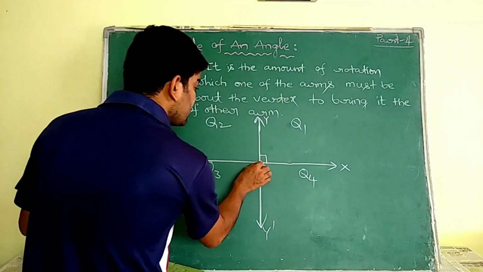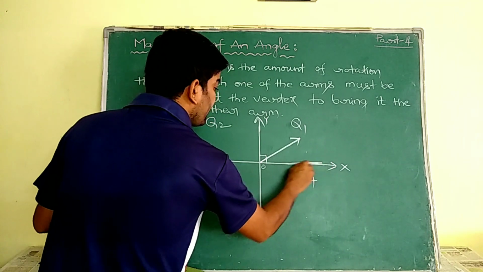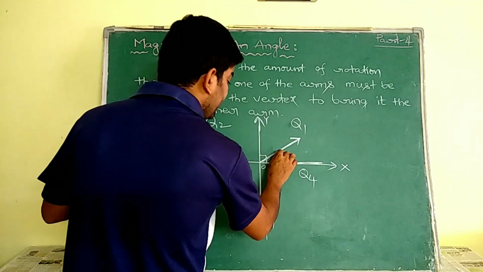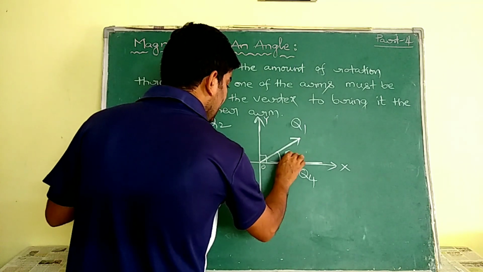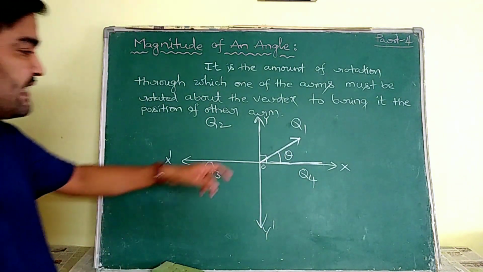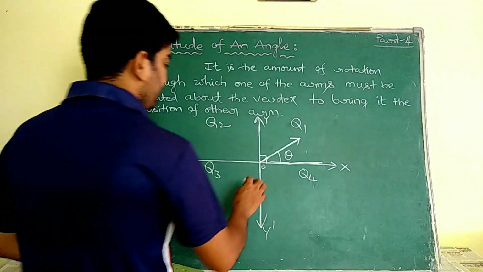Let us suppose this is the initial ray, and this is our revolving ray. If this revolving ray makes an angle, let us suppose it is theta, here it is theta. Remember that.